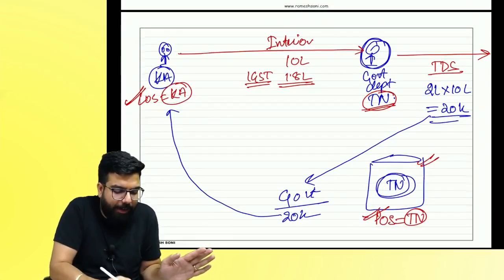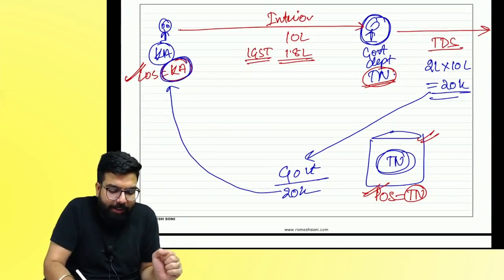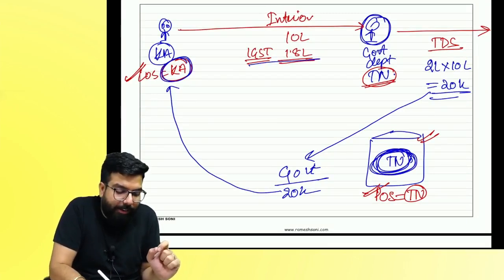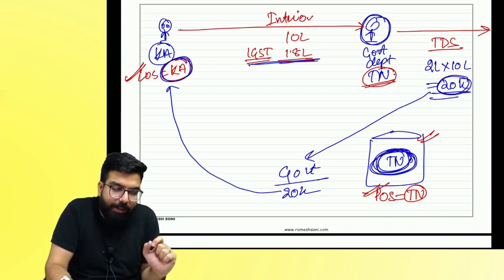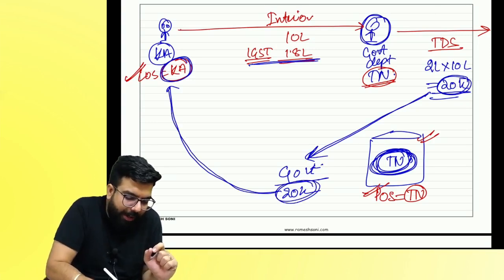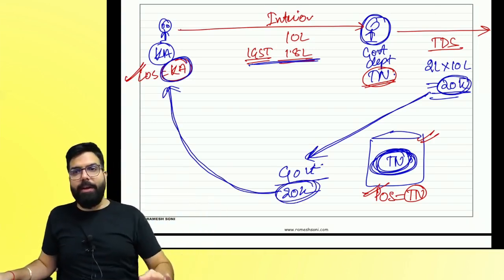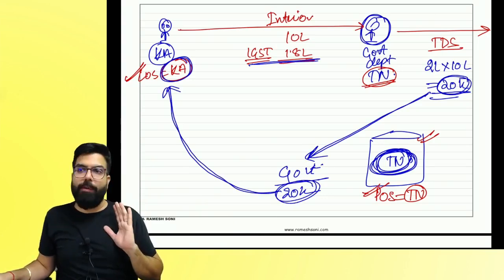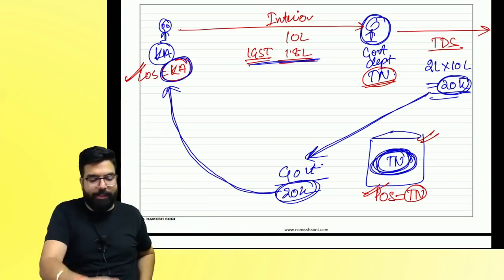I am in Karnataka, giving services in Tamil Nadu. Place of supply is in Tamil Nadu. What did I charge? IGST. They will deduct IGST and pay it to the government, and the government will give me the credit. Anyone, any doubt till here? Sure, everyone. I'll give you one more last example.